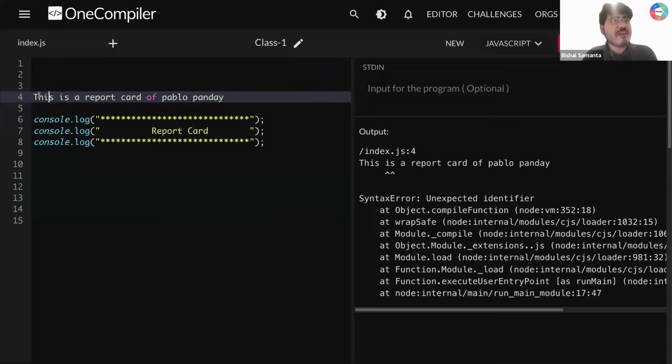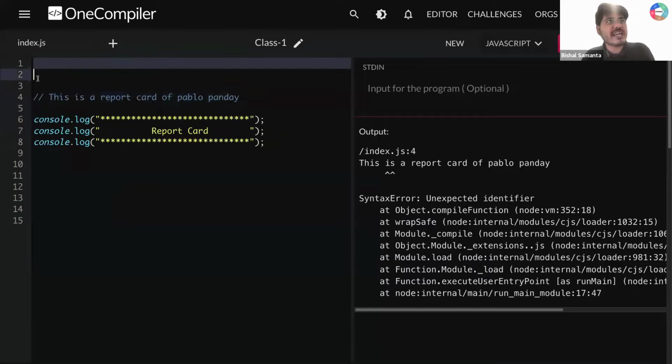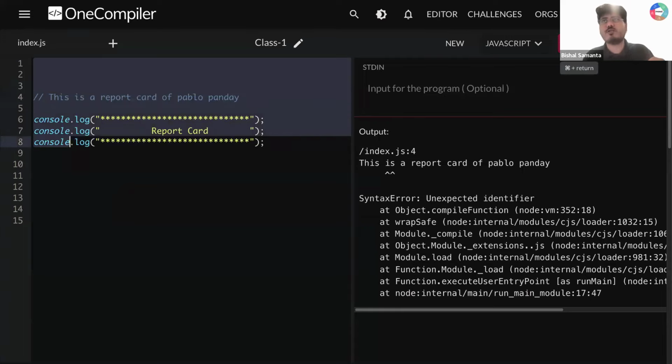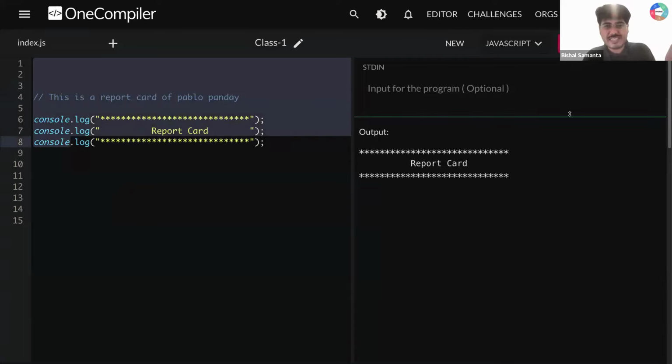So now if I write a double slash before this, can you all type this for me? This double slash helps me comment out this particular line, so that when JavaScript starts executing this code, it will ignore line number 4 and come to line number 5, 6, and so on. So now if I run this, we are not supposed to get any error. Why? Because I made a comment here. Is this super clear, guys?